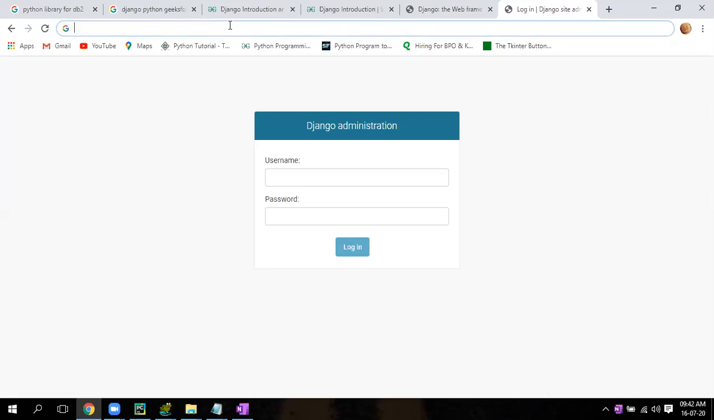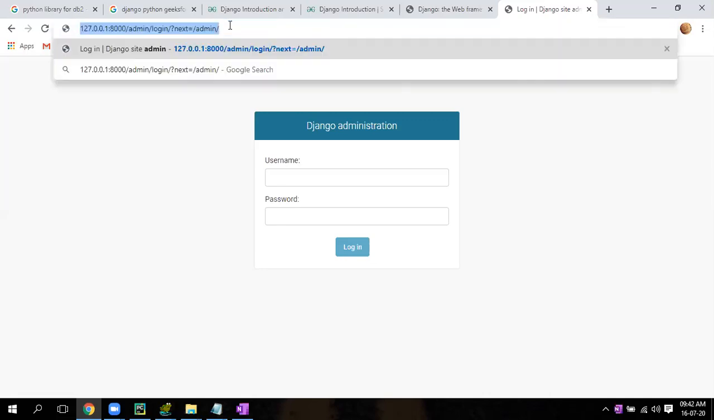Don't remove everything. That URL should be there, right? After 8000, backspace, geek. G-E-E-K. After that, remove everything. No S. After that, remove everything. Now enter.